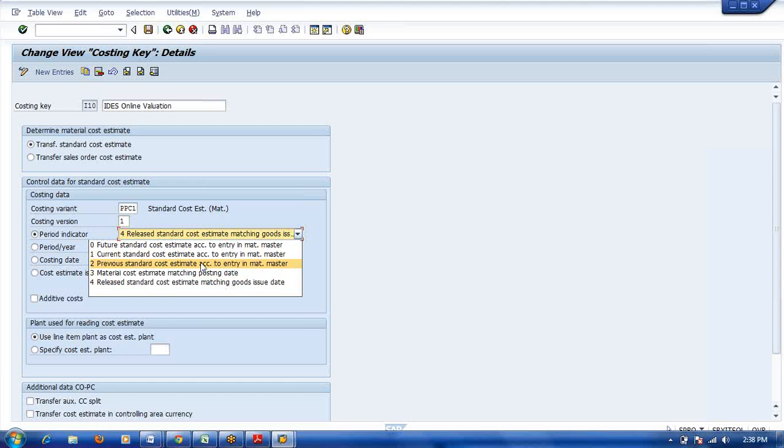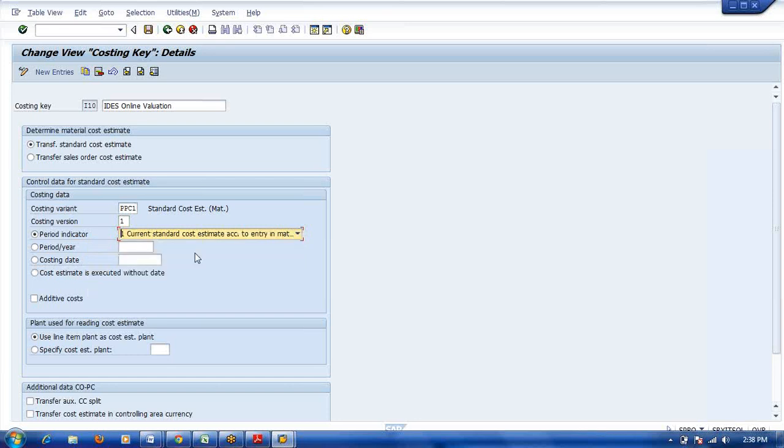The previous standard cost estimate is there. The future standard cost estimate is there. Okay, which one do you want to see the breakup of? Future, current or previous. Normally we will select the current standard cost estimate breakup. Okay, here period or year. This is applicable from which period onwards.